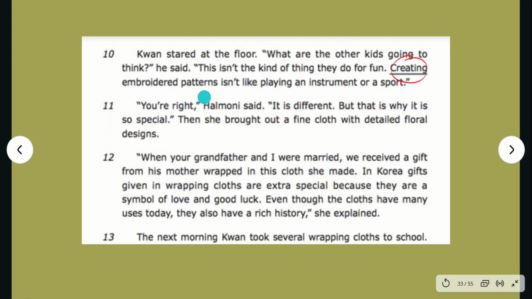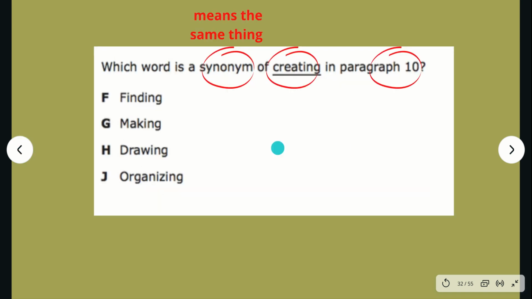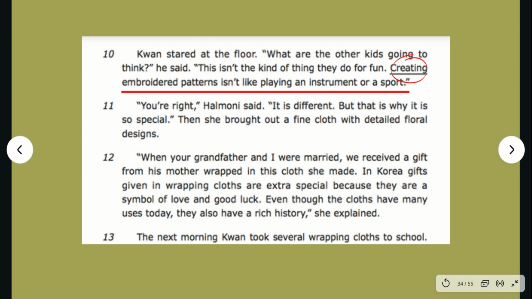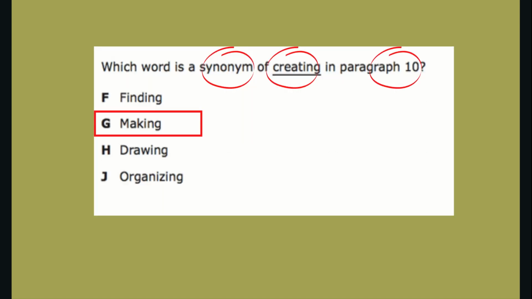Organizing embroidered patterns isn't like playing an instrument or a sport. Now, again, organizing seems to work in the sentence, but if we think back to what they were doing, they were making the cloths. They weren't organizing them. And organizing would change our definition, which means making is a synonym of creating. Making and creating mean the same thing.